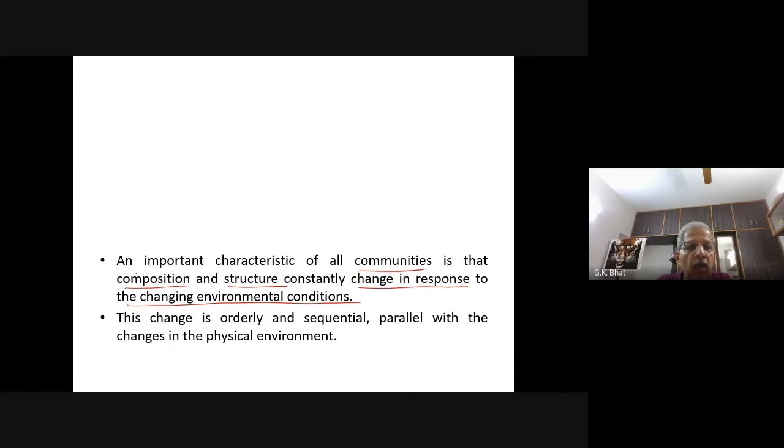A community includes all types of organisms living in a particular place. I repeat, composition and structure constantly change in response to the changing environmental condition.